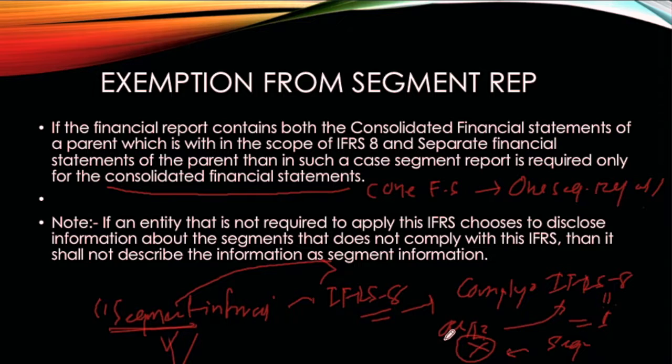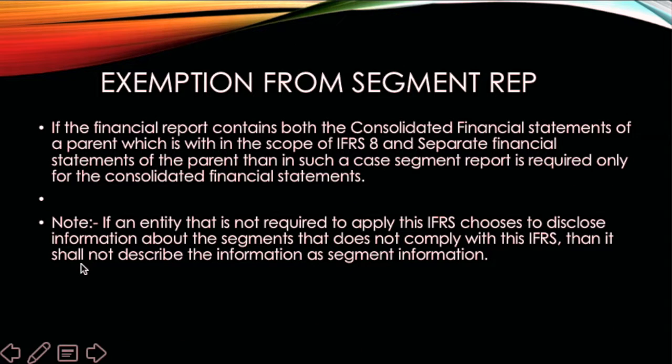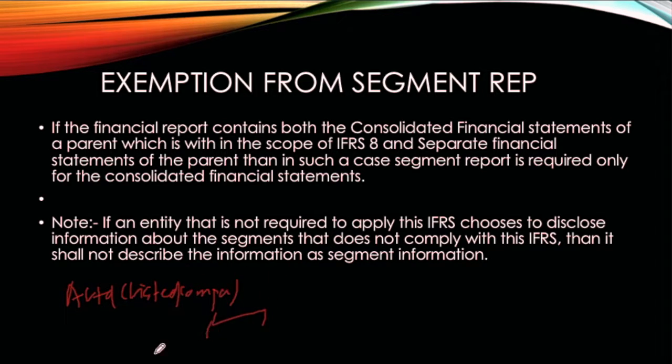After this, I just want to give you a small example to increase the difficulty. Think about A Limited. It's a listed company. It has a subsidiary B Limited, not a listed company.